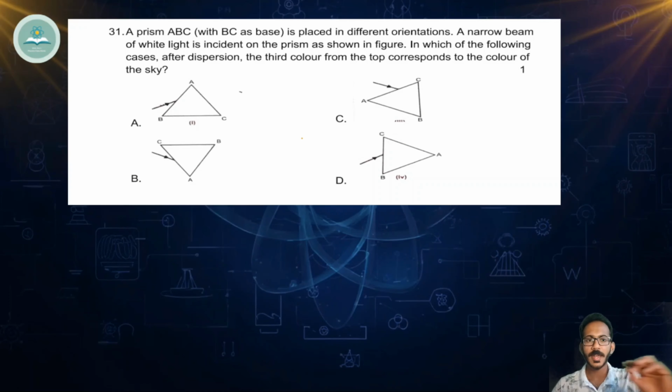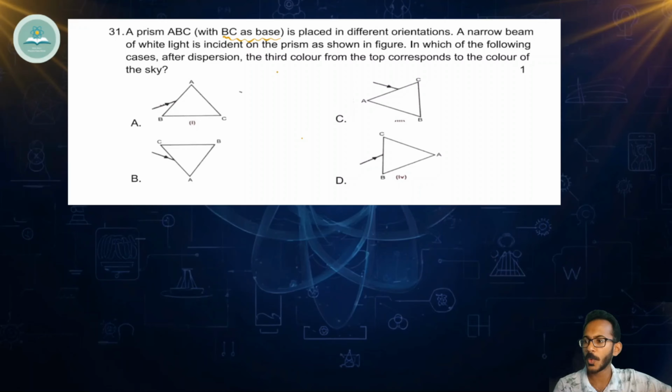Now you might have got an idea about how question number 30 from the light chapter will come. Now going to question number 31. Here a prism ABC with base BC. So BC is the base of the prism. It is placed in different orientations as you can see in the image. A narrow beam of white light is incident on the prism as shown in the figure.